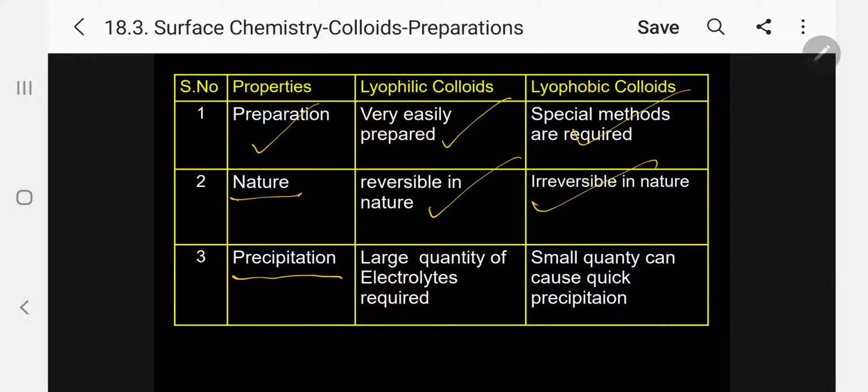Third, precipitation. To precipitate lyophilic colloids, a large quantity of electrolytes is required. We know what is meant by electrolytes: any substance that dissociates to give ions we call an electrolyte. So a large quantity of electrolytes is required to precipitate lyophilic colloids, whereas a small quantity can cause quick precipitation in the case of lyophobic colloids.